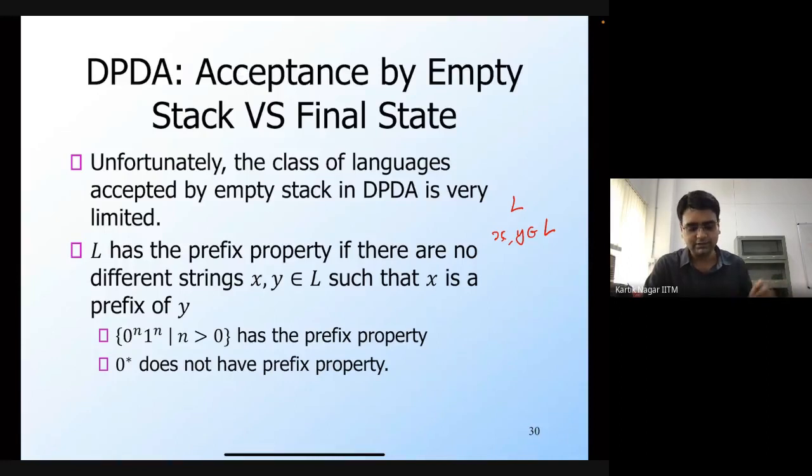Now, why are we interested in prefix properties? Remember that in the case of a PDA, if the stack becomes empty, then you cannot make any move. For any transition that you make in a PDA, there must be something on the stack. So based on this, can anyone figure out the relationship between acceptance by empty stack and the prefix property?